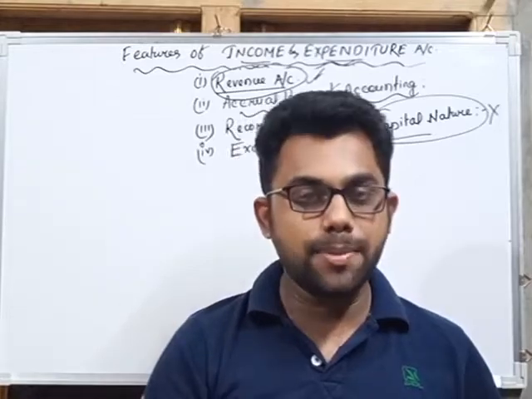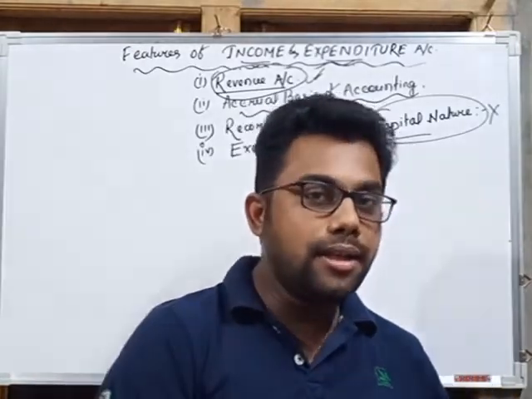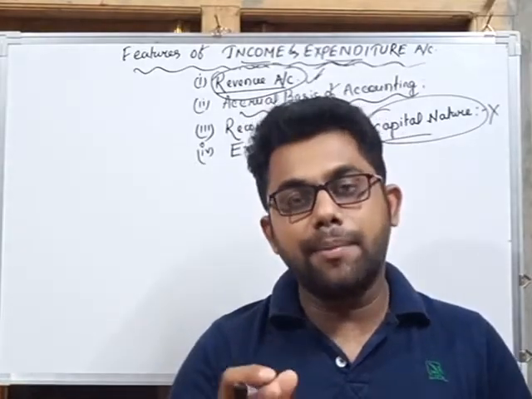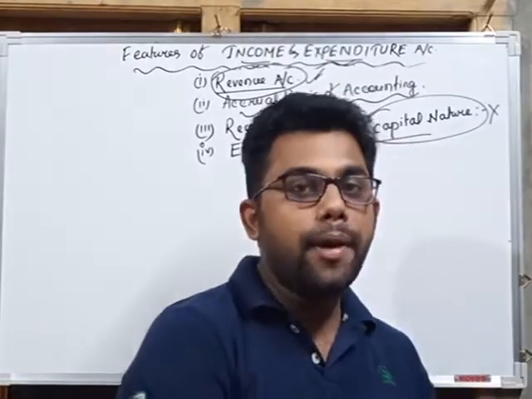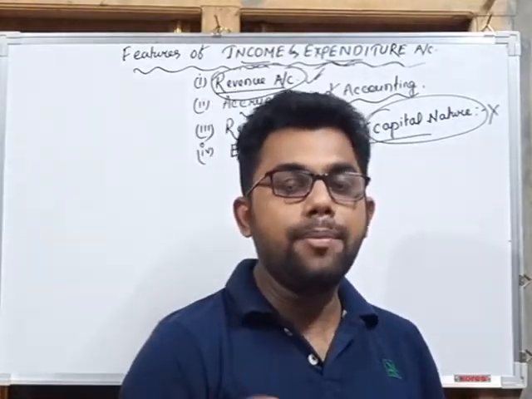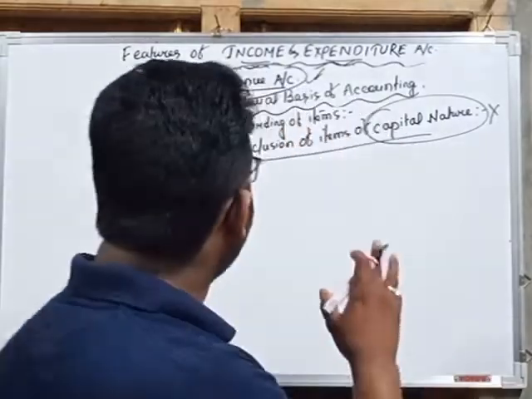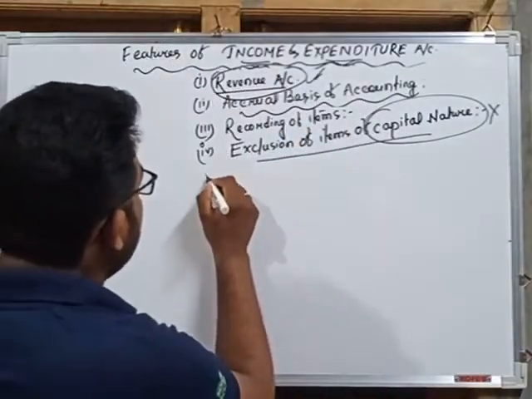That means revenue expenses and revenue incomes, and all the capital incomes and capital payments will be ignored, or excluded, by the income and expenditure account. So this is another feature of income and expenditure account.